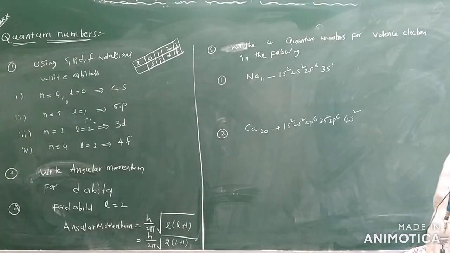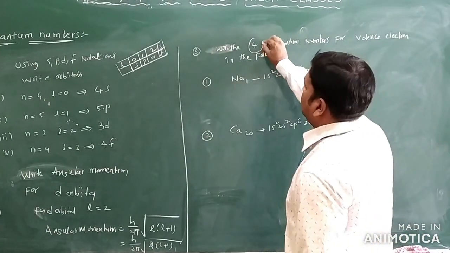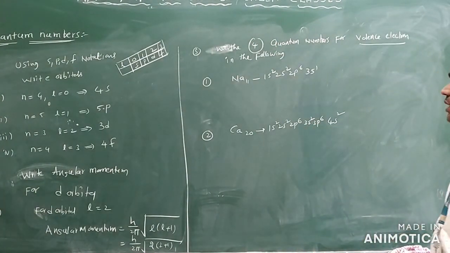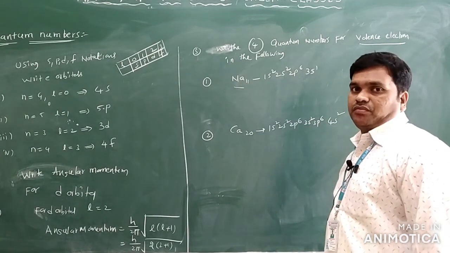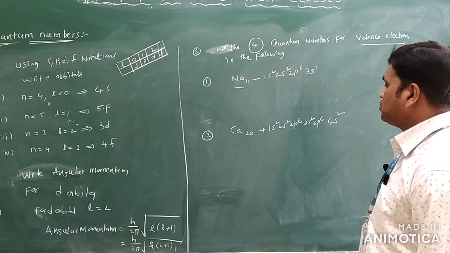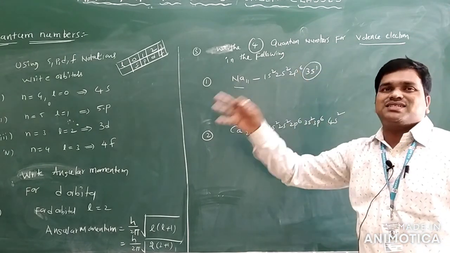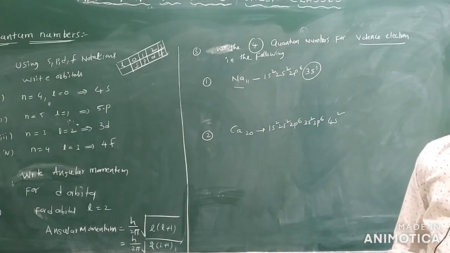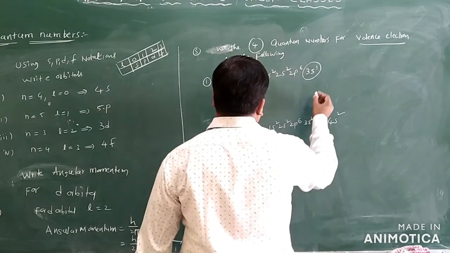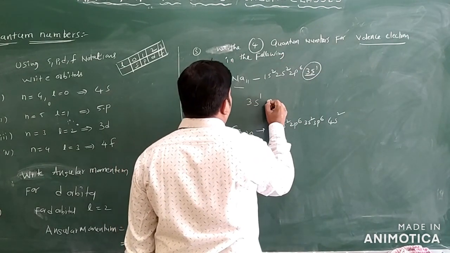See the next question we have: write the 4 quantum numbers for the valency electrons in the following. The first one is sodium, atomic number 11, electronic configuration 1s2, 2s2, 2p6, 3s1. What is the valency shell? The last shell of the orbit is called the valency shell. So the valency shell contains 3s1 only.